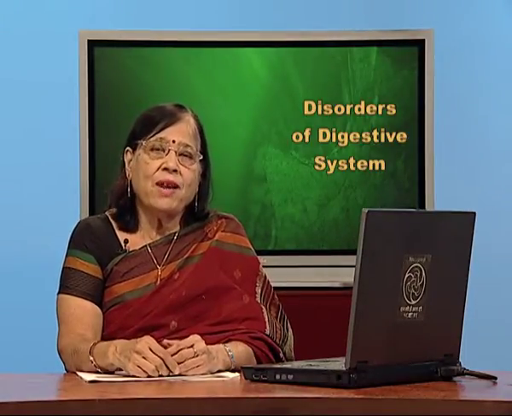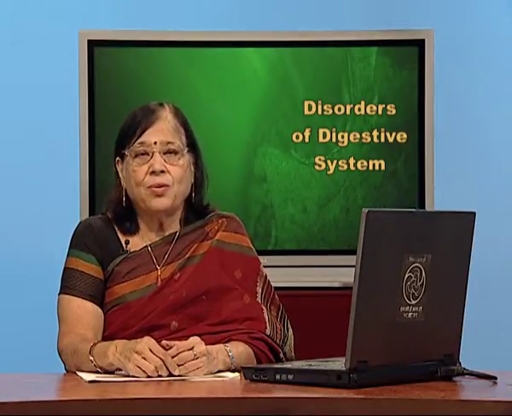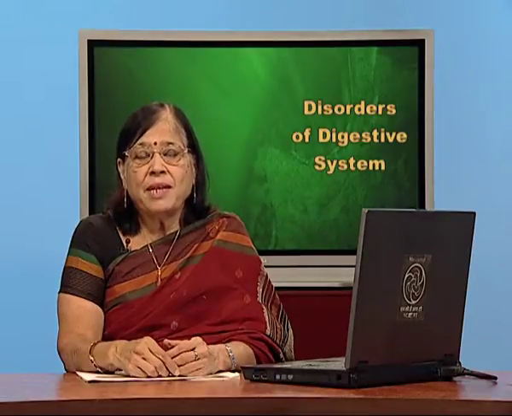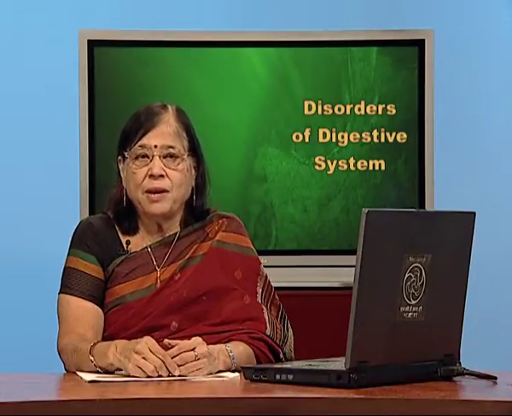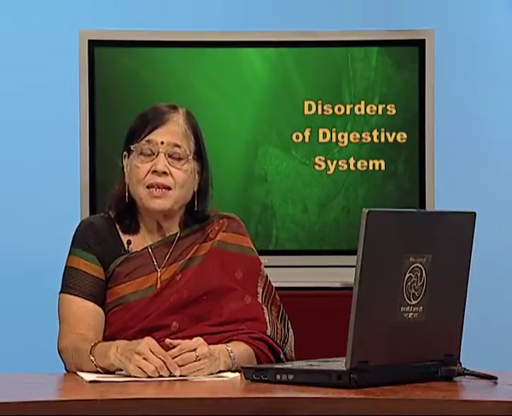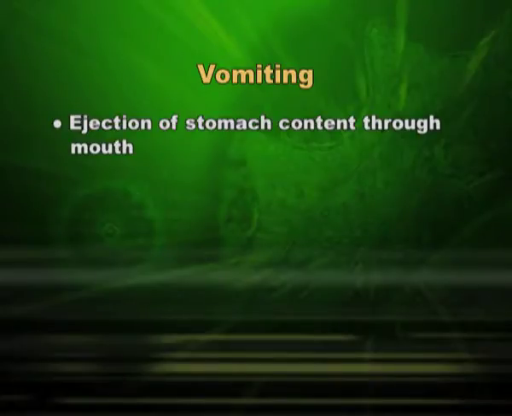Children, you all are very familiar with vomiting. Sometimes or other we do it. It is ejection of stomach content through the mouth. Why? Because the vomiting center in the medulla is stimulated. It is a reflex action which is controlled by the vomiting center in the medulla, and it initiates with nausea before vomiting.